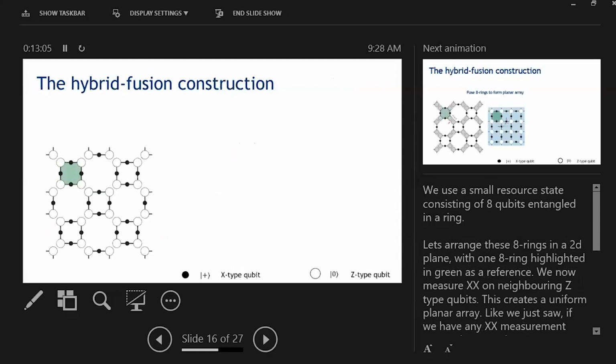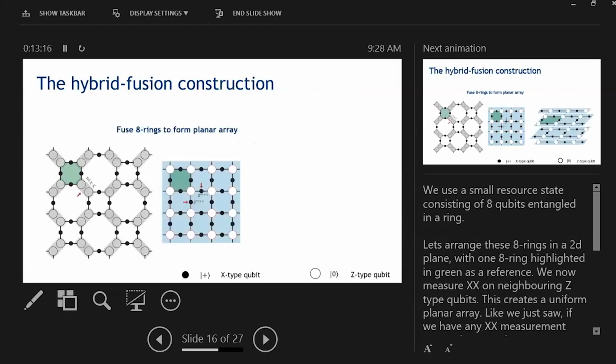So we start off by placing an array of 8-ring states in a single 2D plane with 1 8-ring highlighted in green for clarity. And we perform our XX measurements between neighboring Z-type qubits, which combines all of these 8-rings into a single 2D planar array. As before, if we have a lack of information about the XX measurement outcome, that creates correlated Z errors in our cluster state.